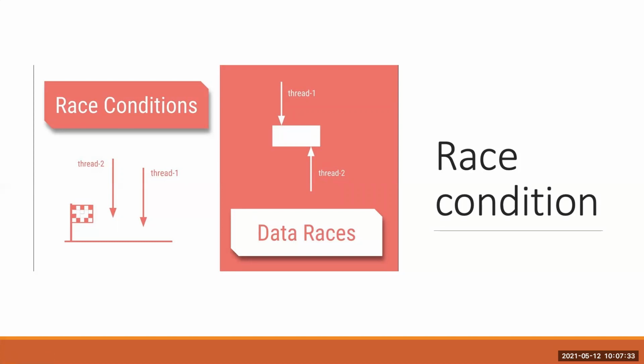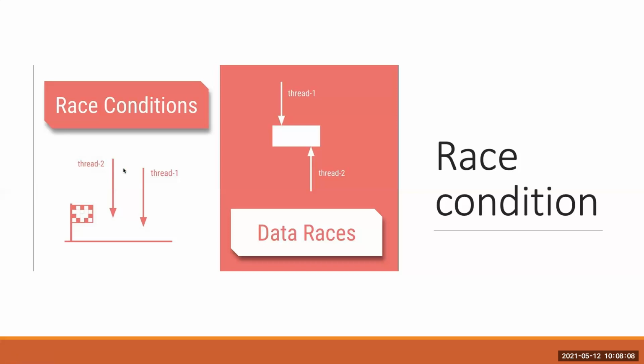Let's say thread 1 and thread 2 are both trying to access the common method, in our case the increment method. Thread 1 has the initial value 1 and is trying to increment by 1, and thread 2 also has the value 1 and is trying to increment by 1. Both are trying to access it at the same time.